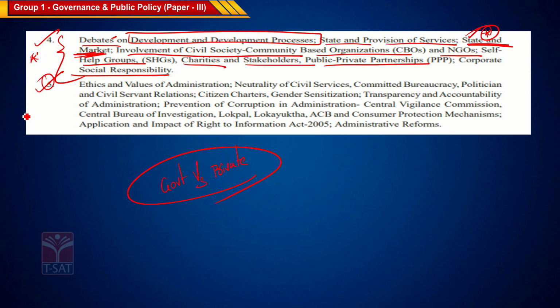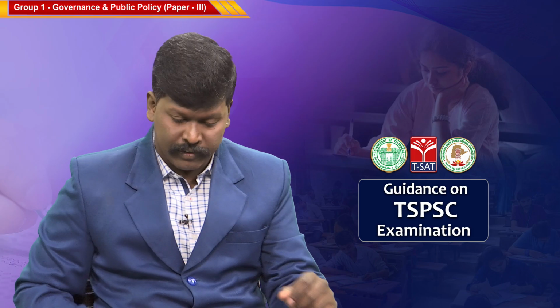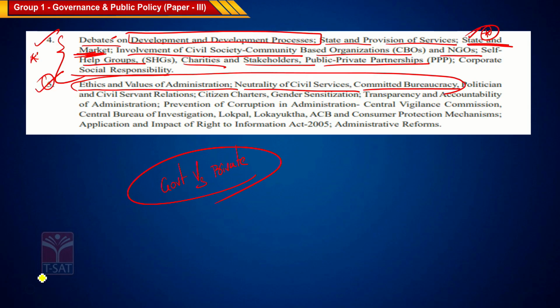Now, we have this fifth chapter, which is very, very important, your ethics and values in administration. Neutrality of civil servant. See, committed bureaucracy, very important for the exam. Ethics and values in the administration. Neutrality of civil servant. See, there is a political thinker by name Max Weber.